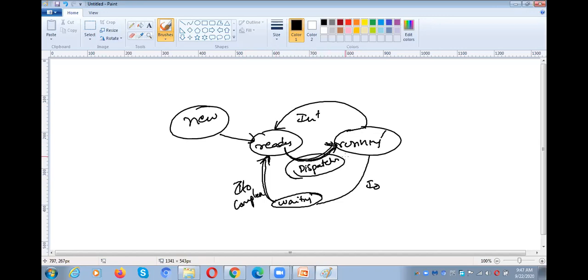After the end of the execution, it moves to the terminated state. That is the role of the dispatcher.